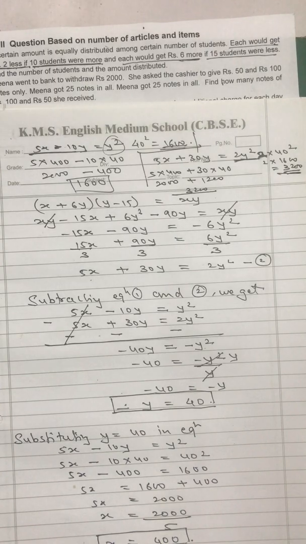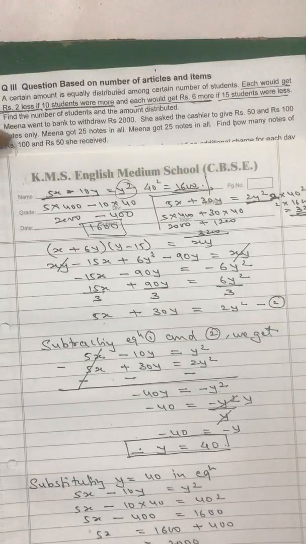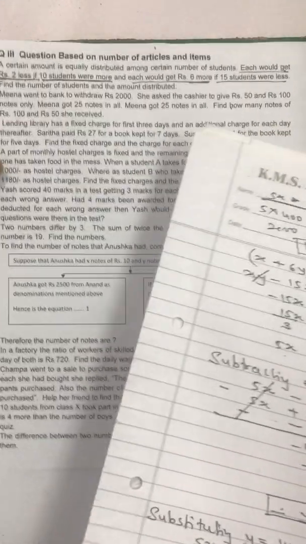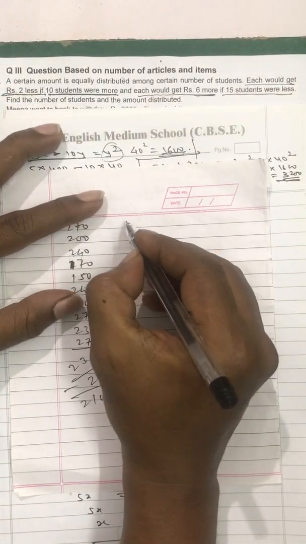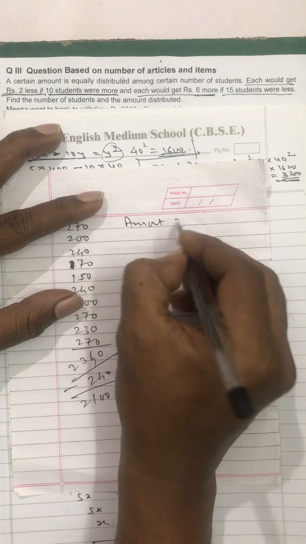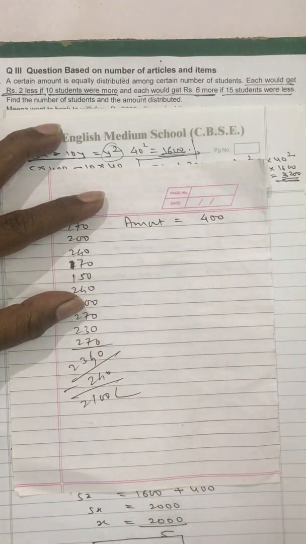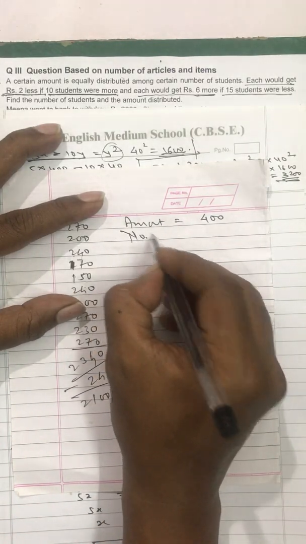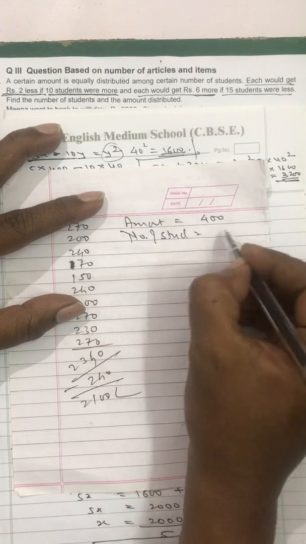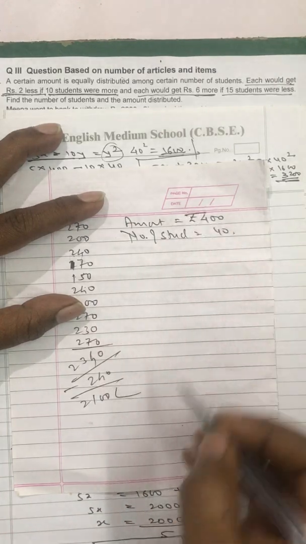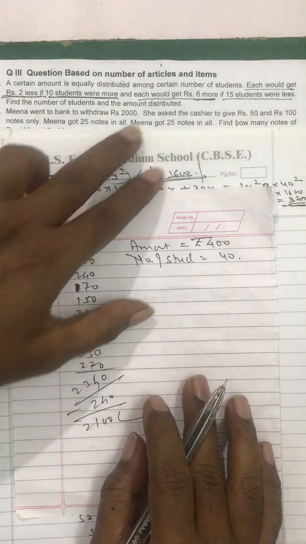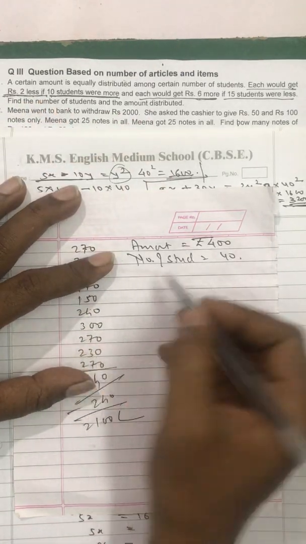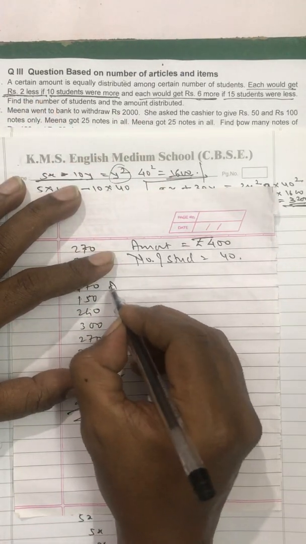Fine. You can consider it in this way, or you can consider this verification in a different way also. See, my dear students, the amount, how much they have told. You have got 400 and the number of students, this you have got. Fine. Now what are they telling? Now according to you, the amount received will be how much?